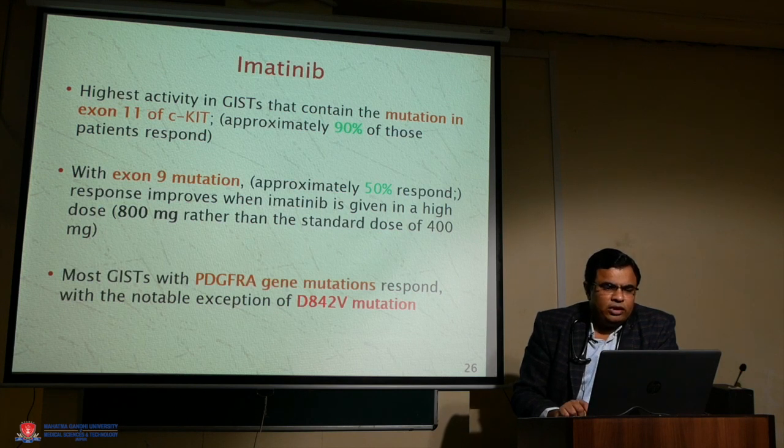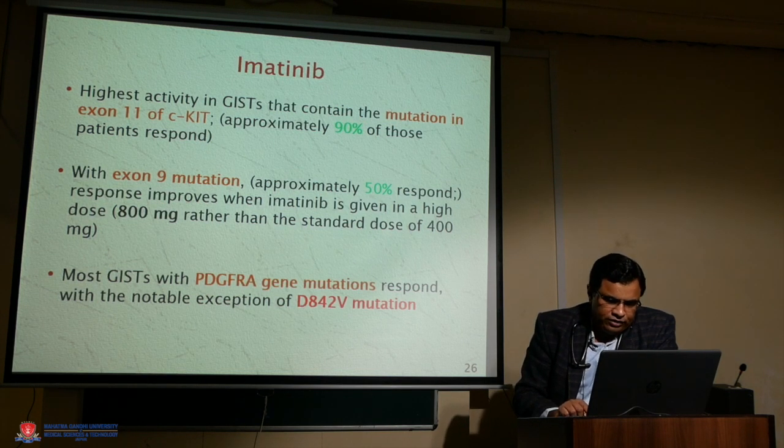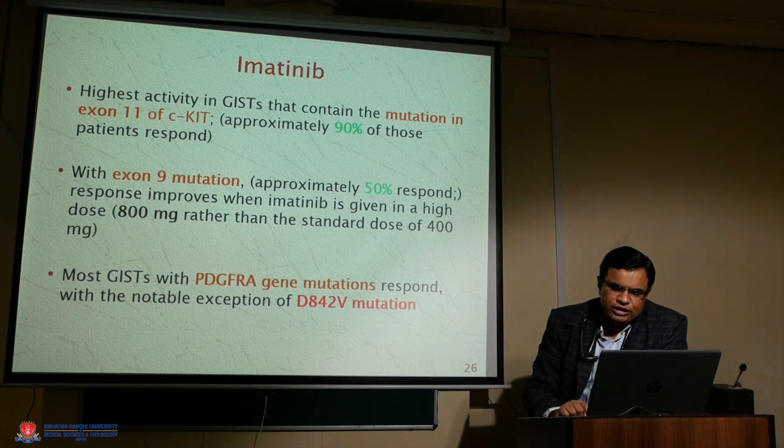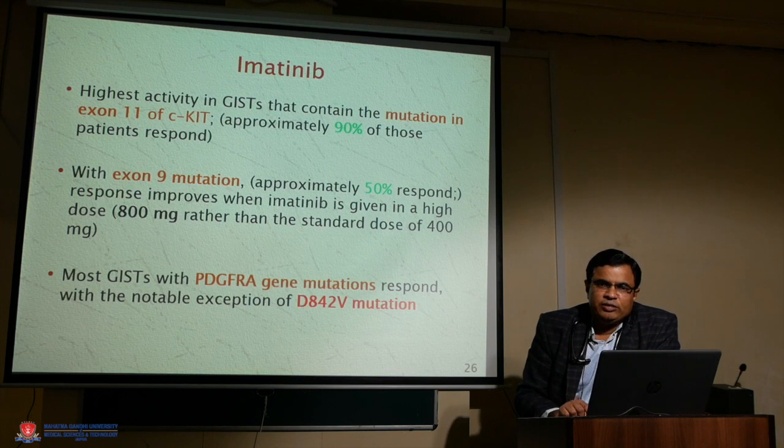Imatinib has the highest activity in GIST that contains a mutation in exon 11 of c-KIT, and if it is exon 9, then the response is less. Most GIST with a PDGFR gene mutation respond, with a notable exception of D842V. Patients having the D842V mutation are imatinib resistant, and we need to use another TKI for this subgroup.